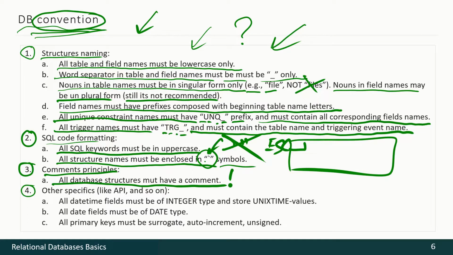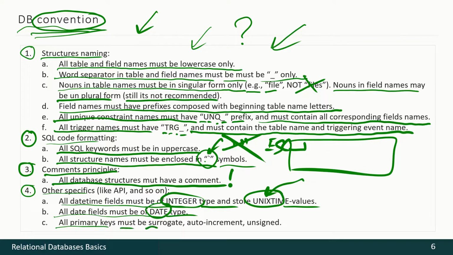And we have some specifics. All datetime fields must be of integer type and store Unix time values. If you do not know what a Unix time is, please Google it because it's outside the boundaries of our course. All date fields must be of date type. And all primary keys must be surrogate, auto-increment, unsigned.